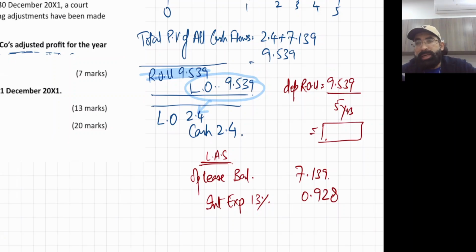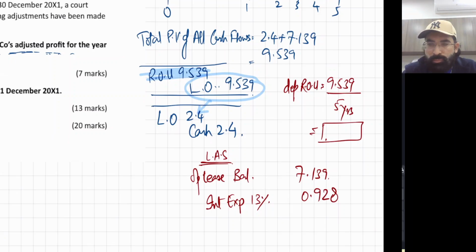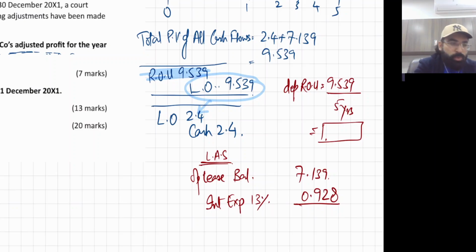Now this 7.139 is the opening lease balance, then interest expense. If you add these two, your total lease liability, first I'm using the word total lease liability, will be 8.067 something, okay?